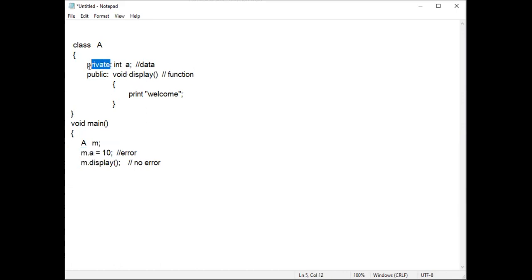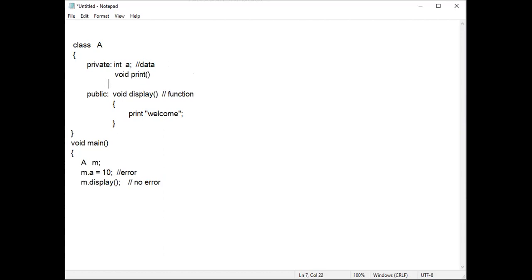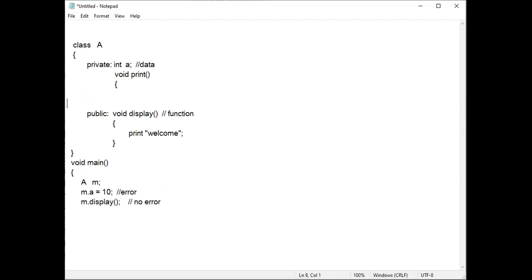Similarly, if you write one function, say void print, in the private section of the class, and let me consider some code is present. If I write in the main program m dot print, here 100% we get an error.